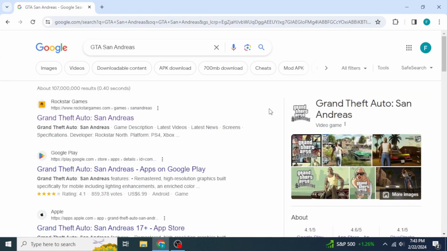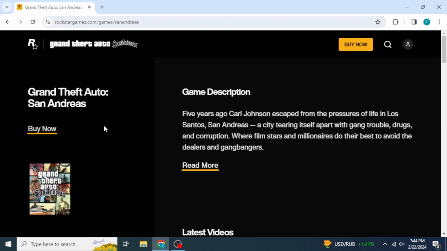After that, you will be able to see here the top link from the official website of Rockstar Games, which is the publisher of GTA San Andreas. So you're just going to click on that. After that, you're going to click on Buy Now button from the left side of your screen.